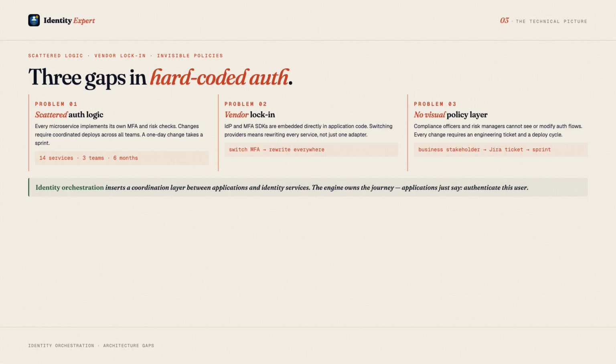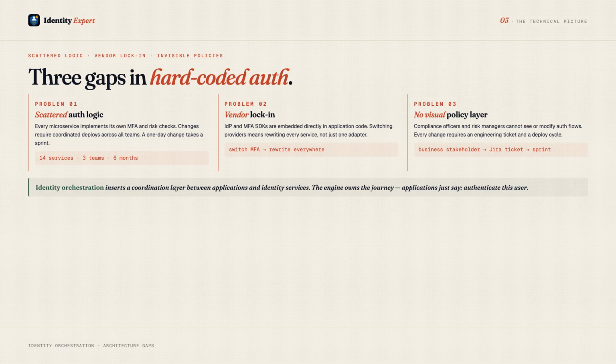Problem 3, no visual policy layer. Business stakeholders, compliance officers, risk managers, and product owners cannot see the authentication flow. They cannot modify it without filing engineering tickets. They cannot audit what happens when a high-risk login is detected. The authentication logic is invisible to the people who are ultimately responsible for it.